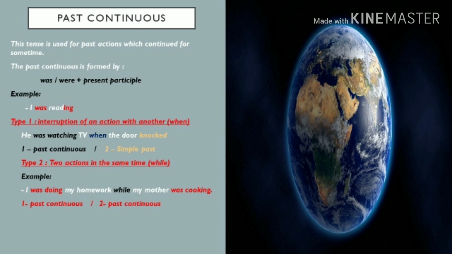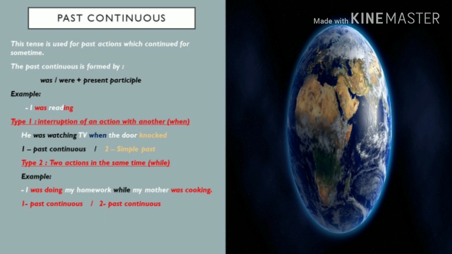We have two types in this tense. Type 1, interruption of an action with another. So we have two actions in this sentence, the first one and the second one. In the example, he was watching TV when the door knocked. First action, we have past continuous. And in the second action, we have the simple past.